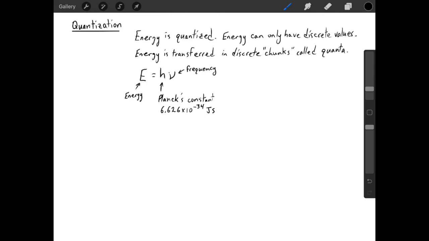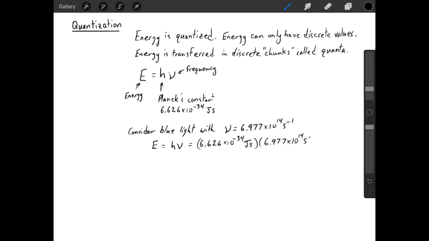So let's consider some visible light, some blue light. So we can work out the energy associated with a single quantum of blue light with that frequency. And we can see that the seconds will cancel and we'll be left with an energy in joules. And so we can see that a single quantum of blue light has an energy that is in the range of 10 to the minus 19 joules.